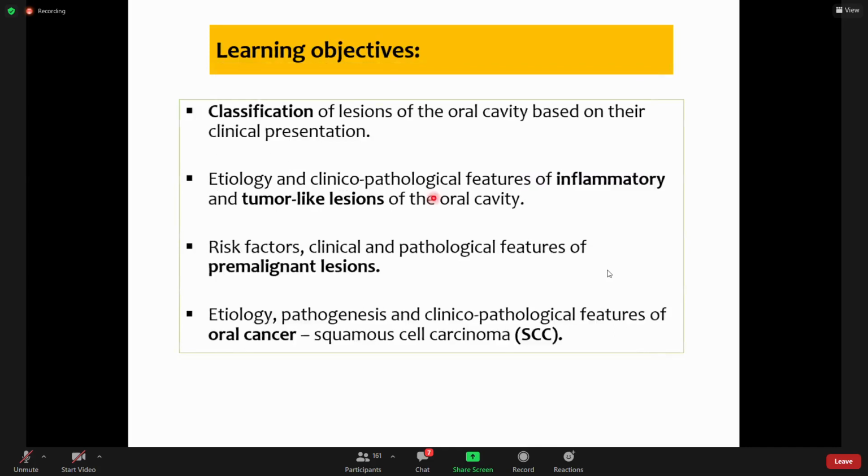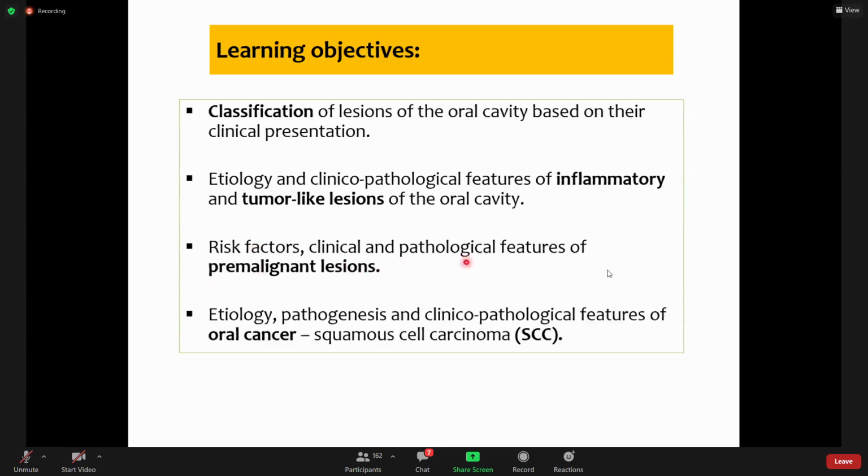So learning objectives for today's lecture are that by the end of this lecture, you should be able to classify lesions of the oral cavity based on their clinical presentation. I'll show you what I mean by clinical presentation. And etiology and clinicopathological features of inflammatory and tumor-like lesions, which are not actually neoplastic, but they are growths and they are known as tumor-like. I will explain it in a few minutes.